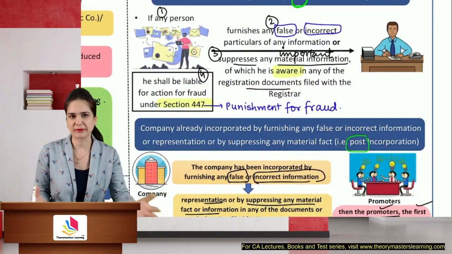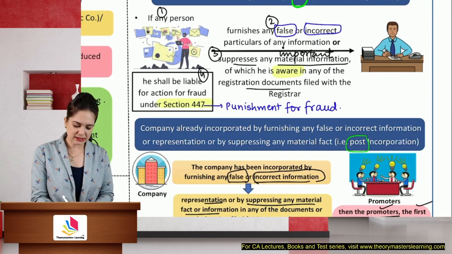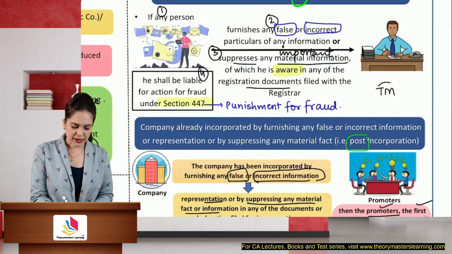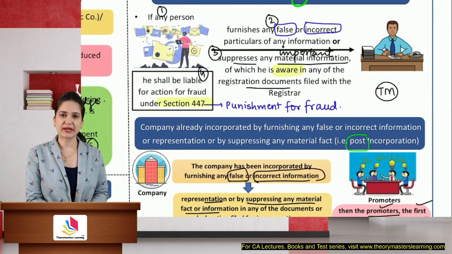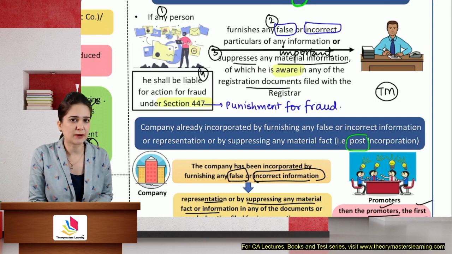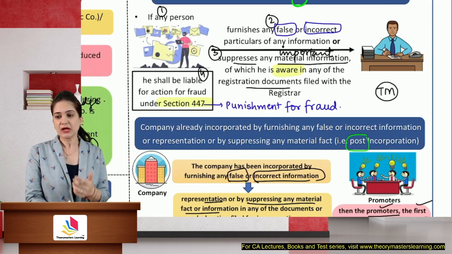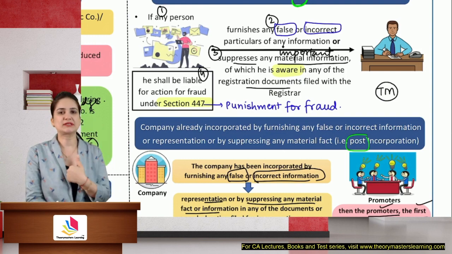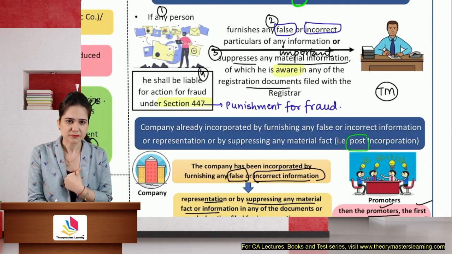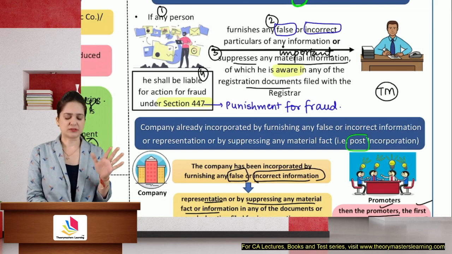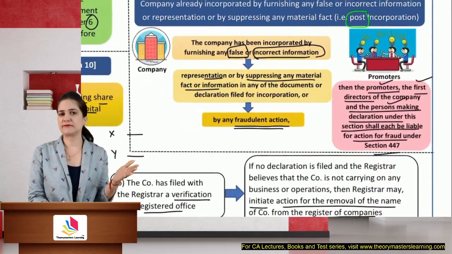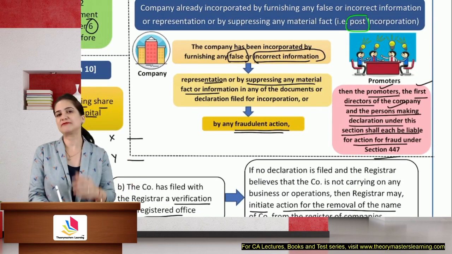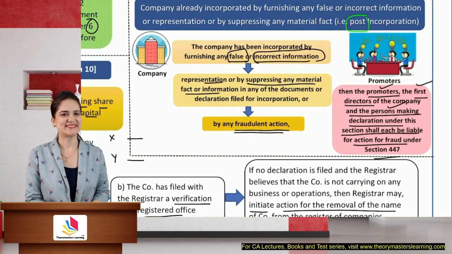What false information can be provided? Let's say that the company registered itself under a registered trademark, but that trademark did not belong to the company, it belonged to someone else. So they are falsely registering the company. They are providing false information that this trademark belongs to us. The officers, the promoters, or any person involved making the declaration shall be liable for action under section 447.